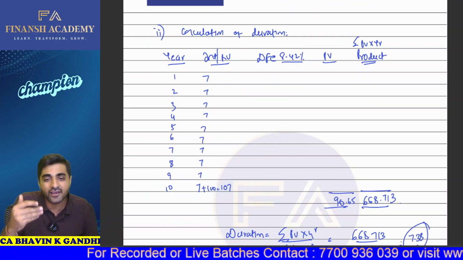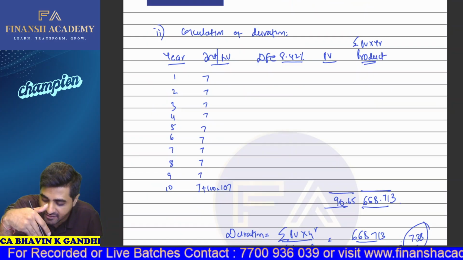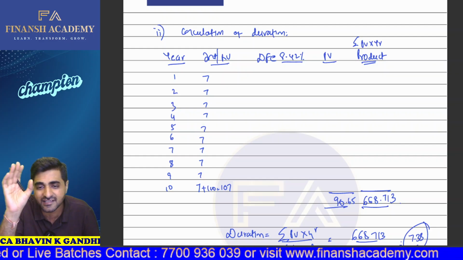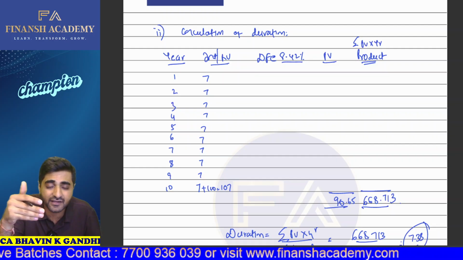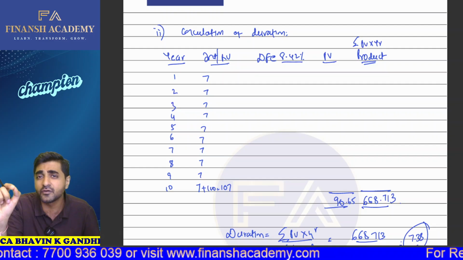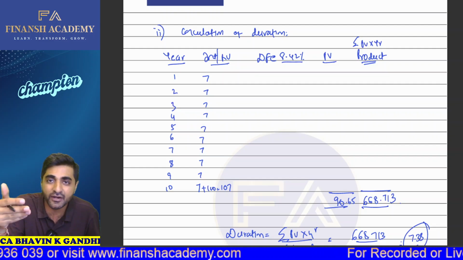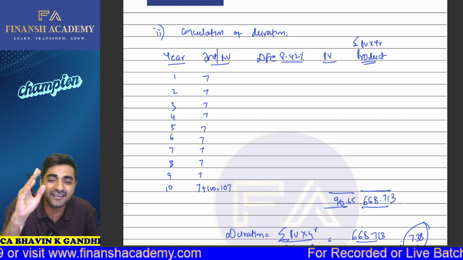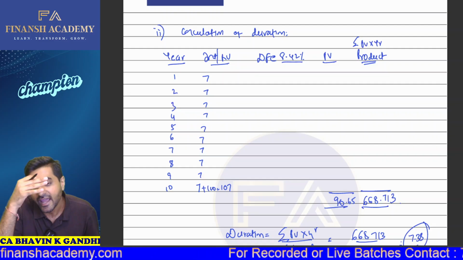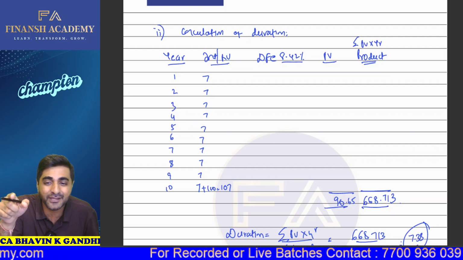Okay. How will I calculate the duration of the bond? So I'll be taking years 1, 2, 3, 4, 5, 6, 7, 8, 9, 10. So this is going to be the tenure. We have the interest available, and let us take your discounting factor. Now see, whenever we are calculating the duration, we have to discount all the future cash flows at your yield to maturity. So we have our YTM available as 8.42. So we'll simply take this interest and discount it at 8.42%. We'll get the present values. And once we get the present values available, guys, what we need to do is use the product method for the purpose of duration.